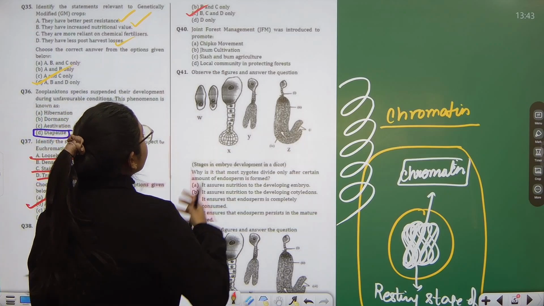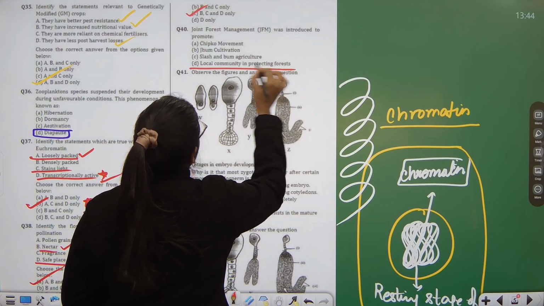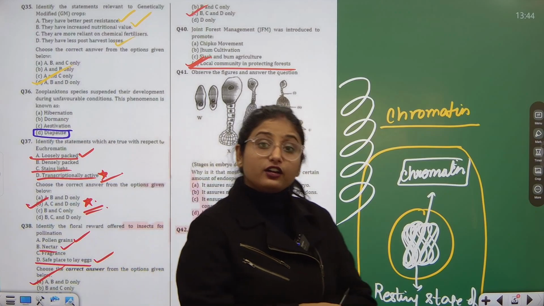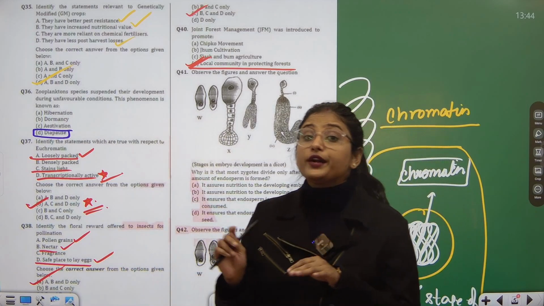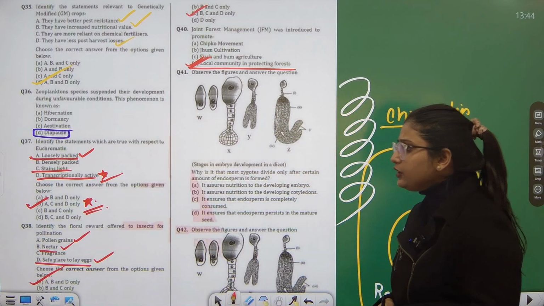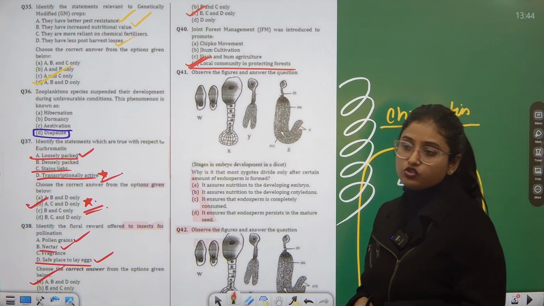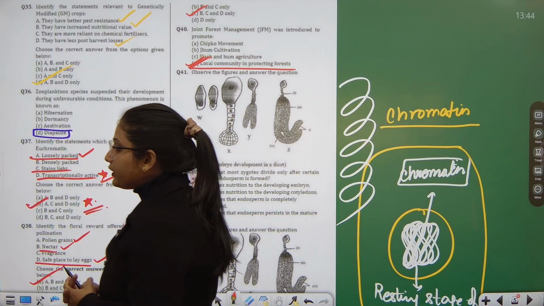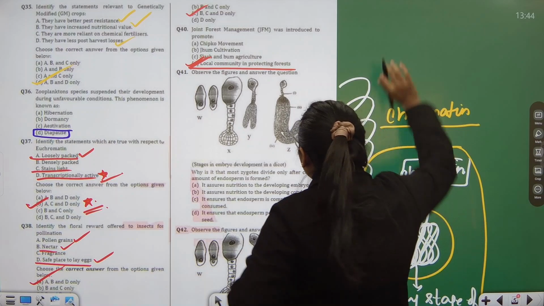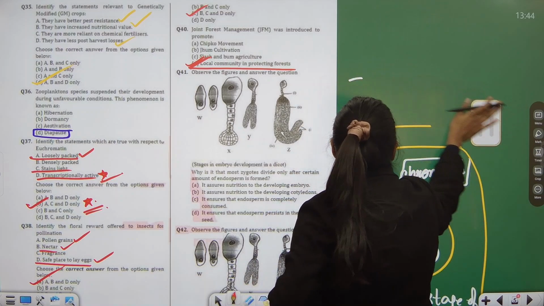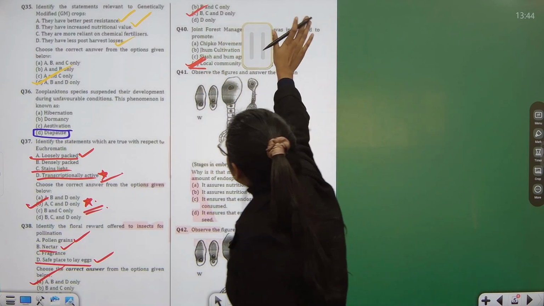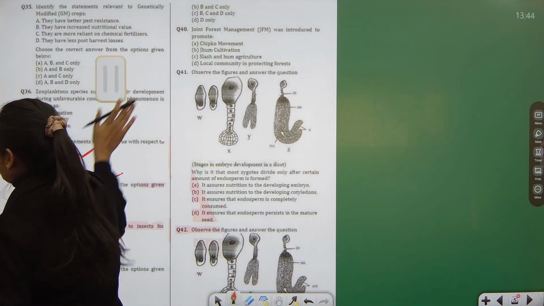So, it actually promoted local community in protecting forest, so that the people living there only get responsible for protecting their forest and do not allow anyone to cut or deforest their area. Okay. You must have heard about some movements also, Chipko Andolan movement and all. They were all related to this only. Okay. Since we have finished with the basic questions, now we will be discussing the case study based question, let's have a look over it.